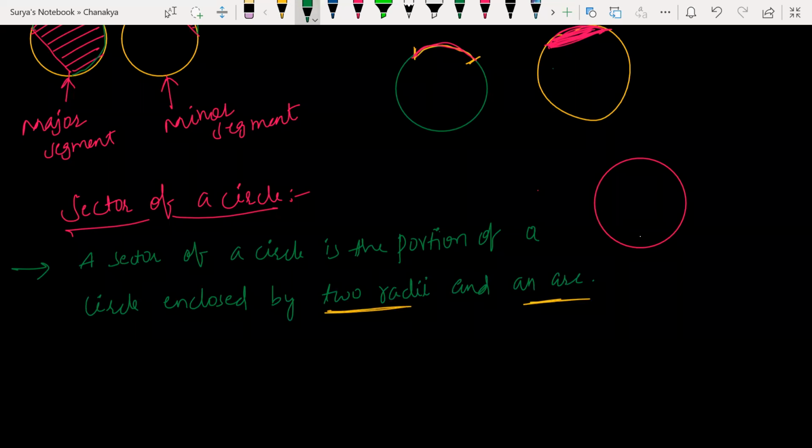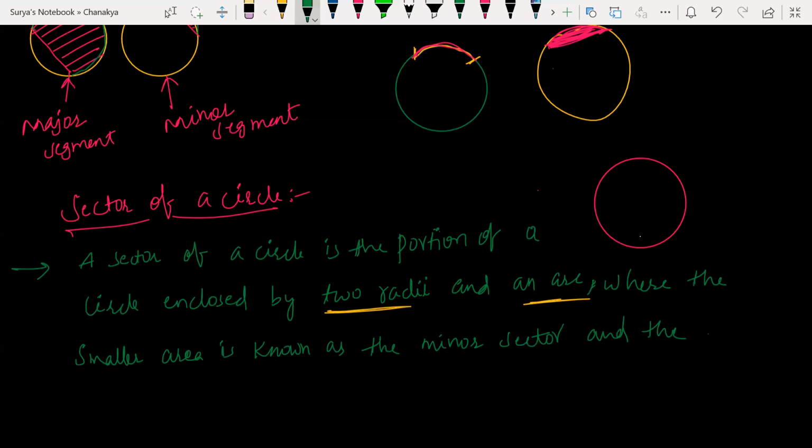And you write, where the smaller area is known as the minor sector and the larger area is known as the major sector.